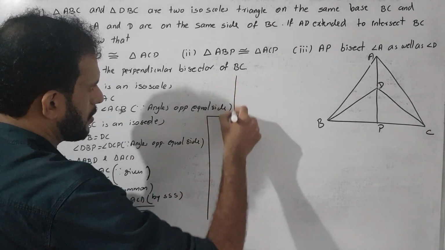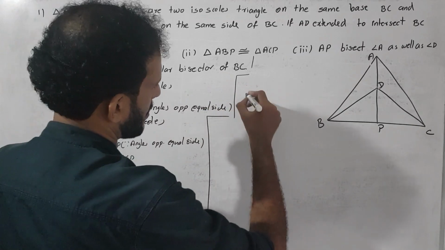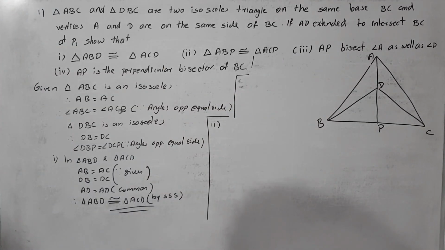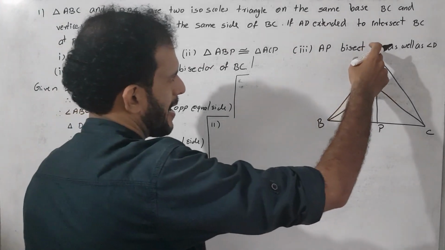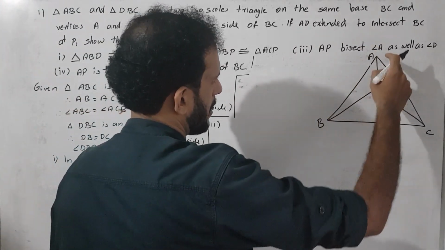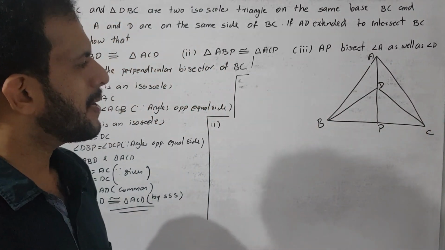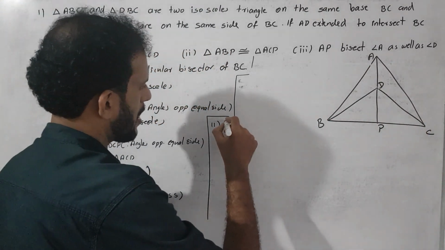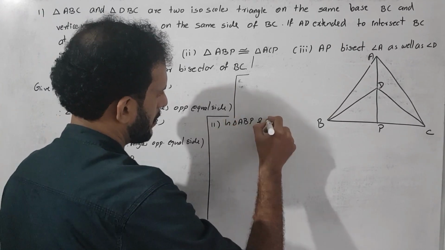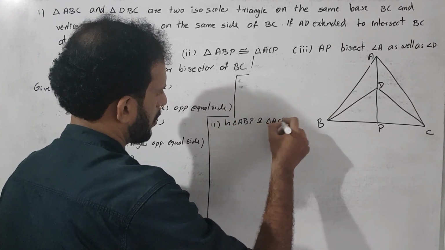Then what is our second one? Second one is like this: triangle ABP congruent to triangle ACP. In triangle ABP and triangle ACP, what are equal?